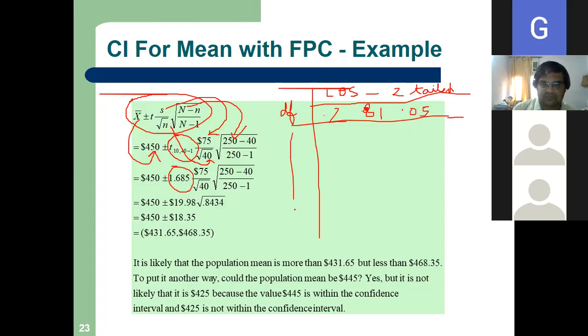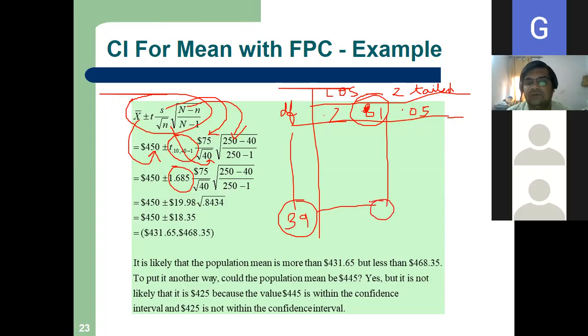So here, DF, you have to locate how much? What is our DF? 39. Okay. And you have to locate here 0.1. Then draw a vertical line, draw a horizontal line, and see the value. If you see the value, it is 1.685. Is it clear or not? Yes, sir.